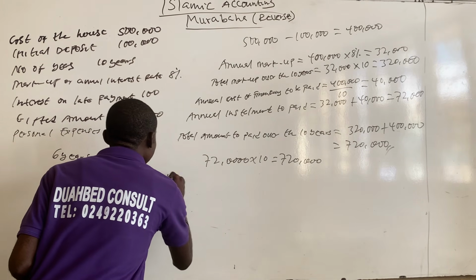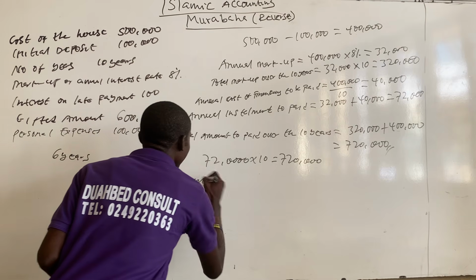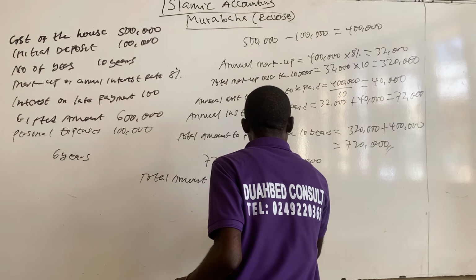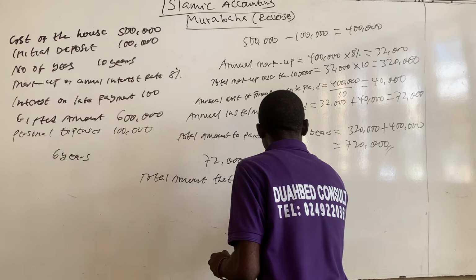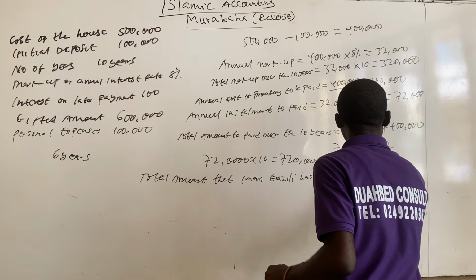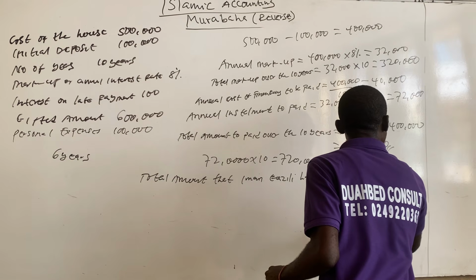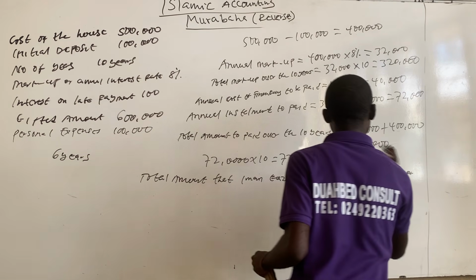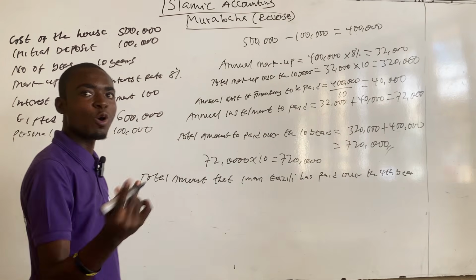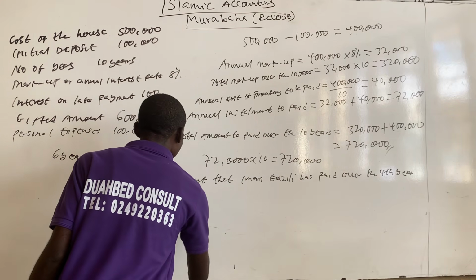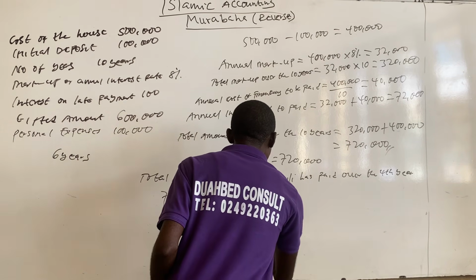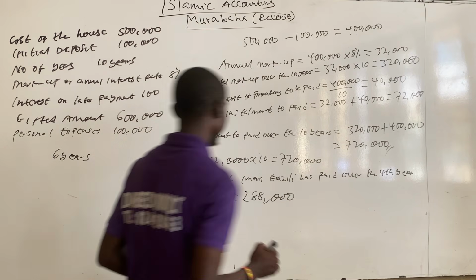So 72,000 times 4 will give you 288,000.